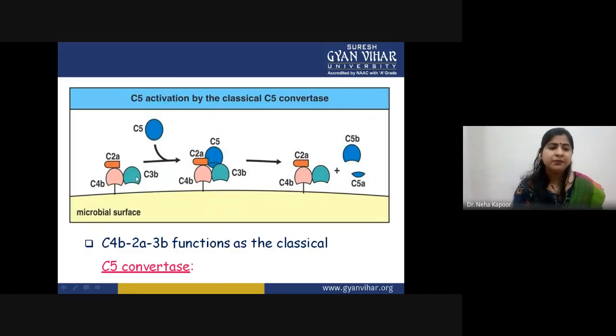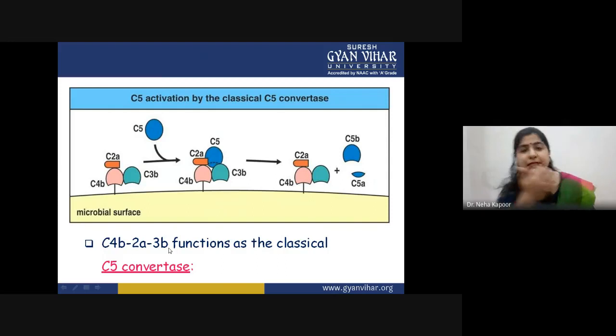So back to the complex to which this C3b segment was attached. Right now there are three complement proteins attached to the microbial surface. This is the microbial surface on which C4b, C2a was present. Now the C3b is also present. Now this complex C4b, C2a, C3b functions as the classical C5 convertase.